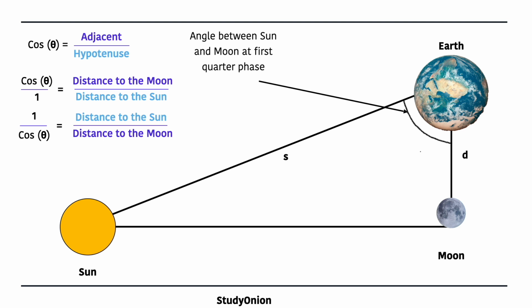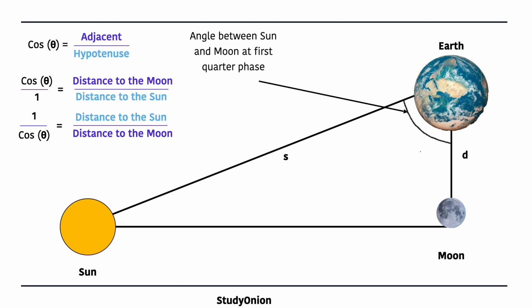And if we flip these, 1 by cos theta equals distance to the sun divided by distance to the moon. And then we substitute some values in. If we substitute his value in, we actually get 19.1 moon distances, which is equal to the sun distance.